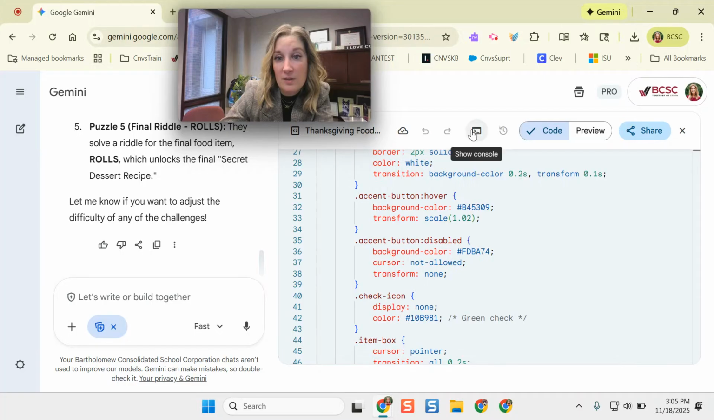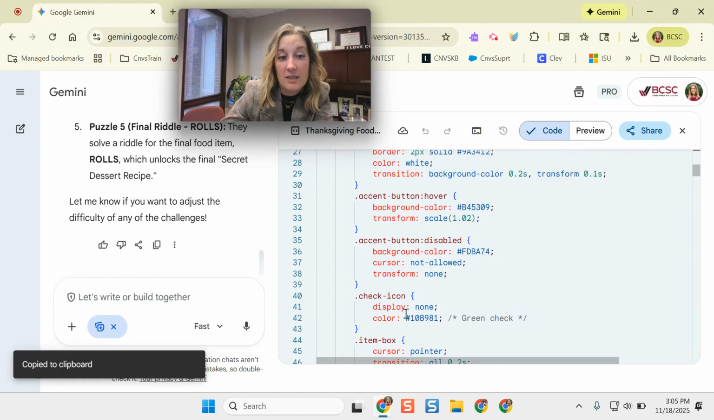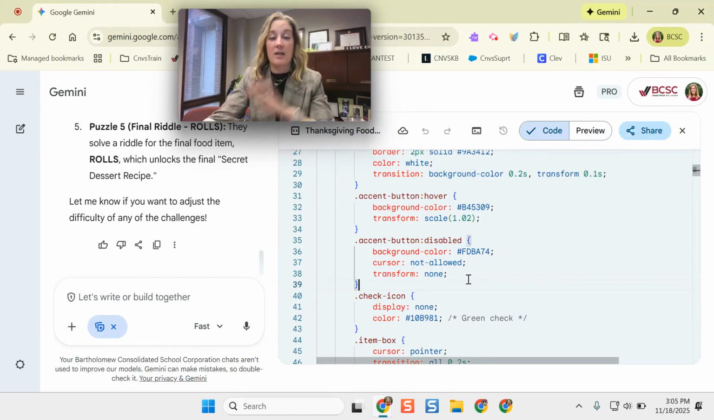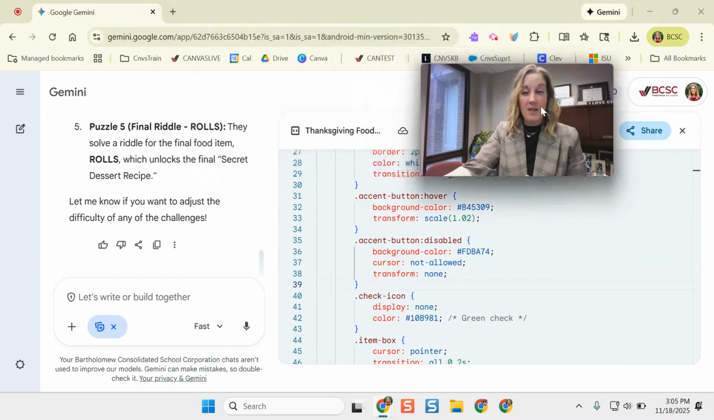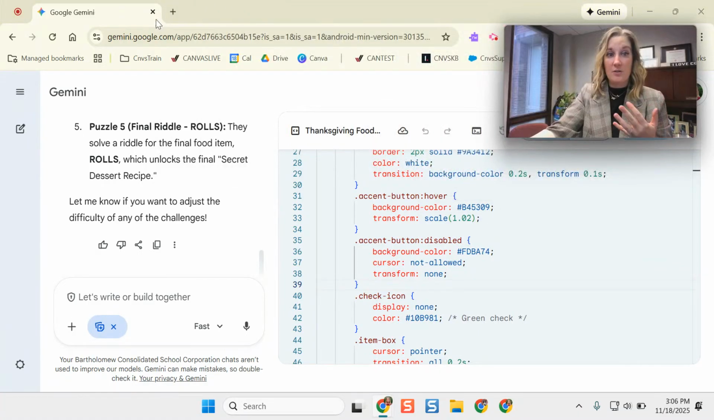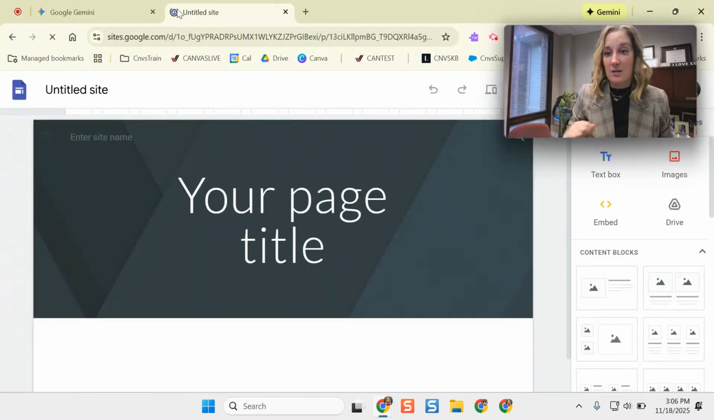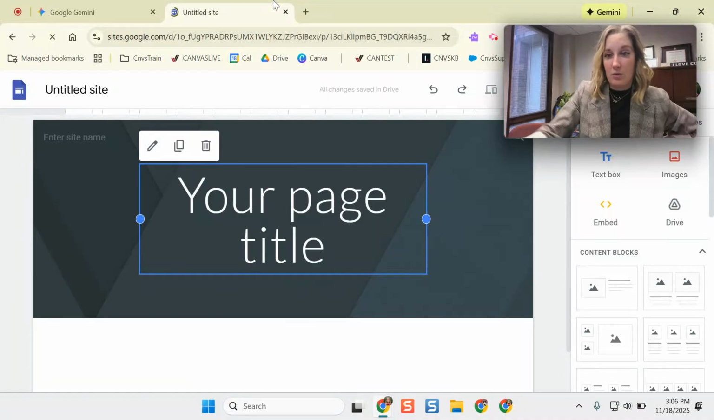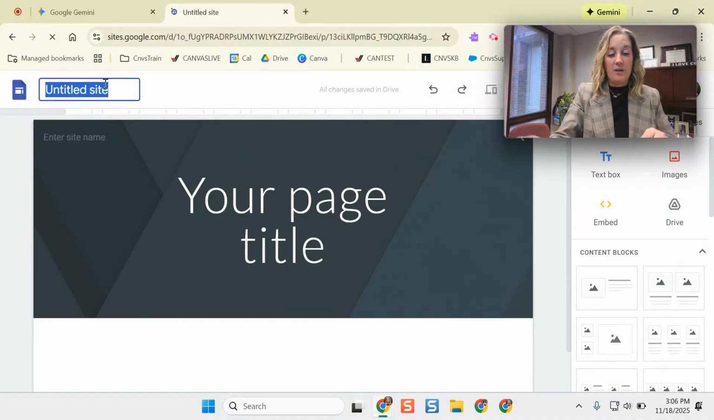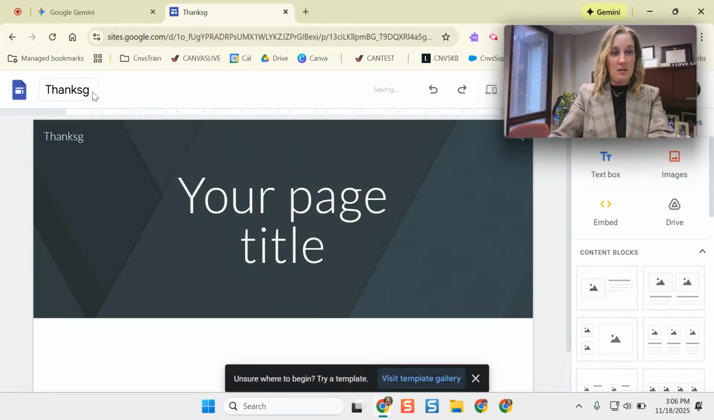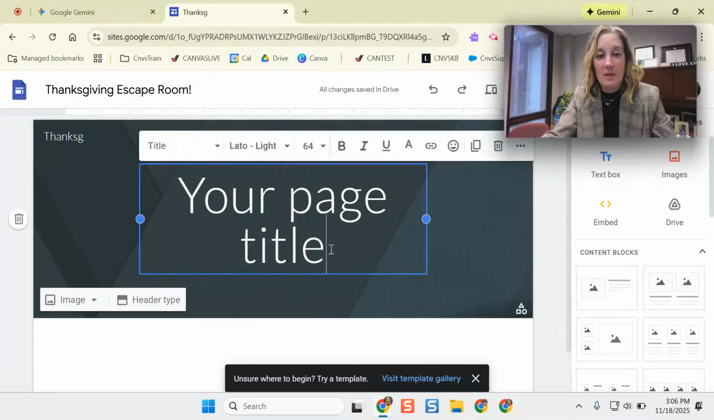If I'm really excited about this and I feel like it's good to go, then over here where it says share, I am going to copy all of the contents here. It's going to copy all of this code. I like to go the Google Sites route, so that's the example I'm going to show you. Another hack here: sites.new opens up a blank Google site. I'm just going to call this Thanksgiving escape room.